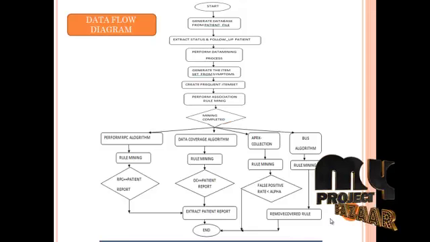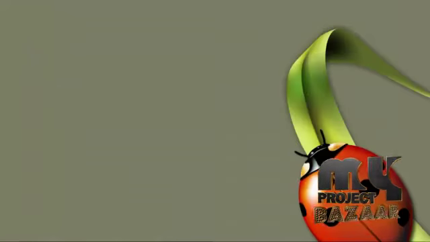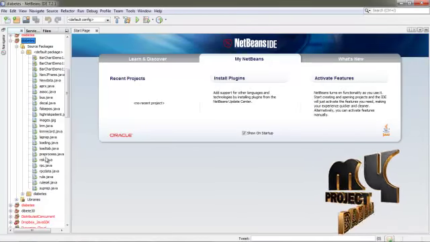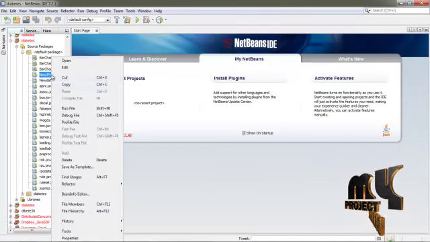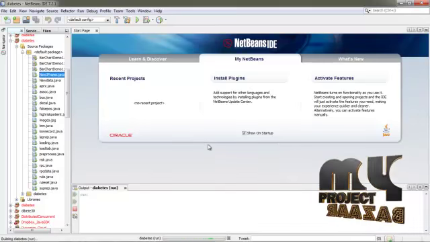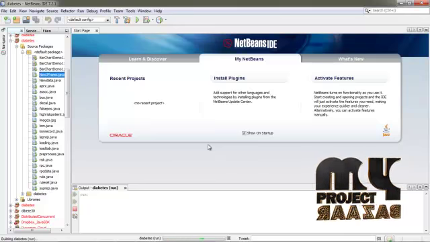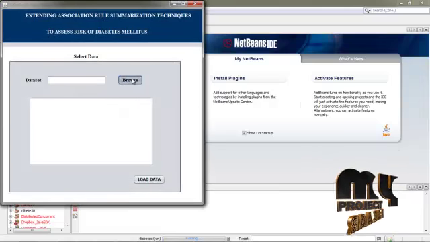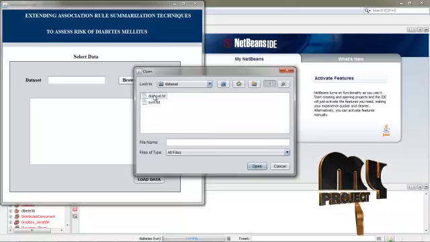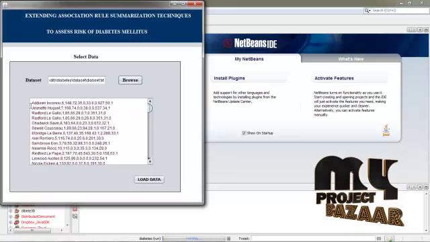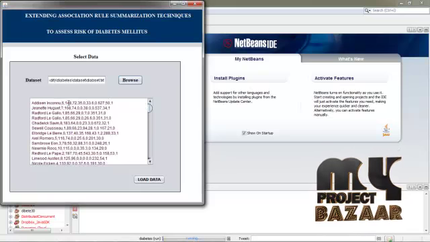Now we see how to run our project. Here is the project. Click Home, new JFrame.java to run the file. Click this image. First select the browse button to select our data set. The data set is the diab data set. This is our data set about the patient report: the patient name, and then the following BMI, SBB, etc.